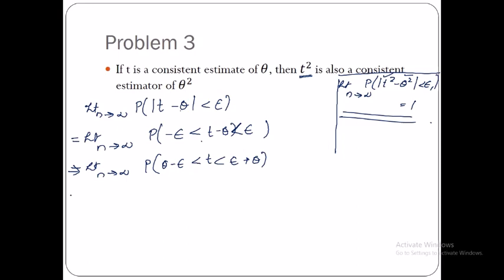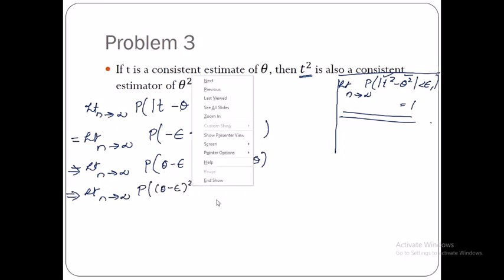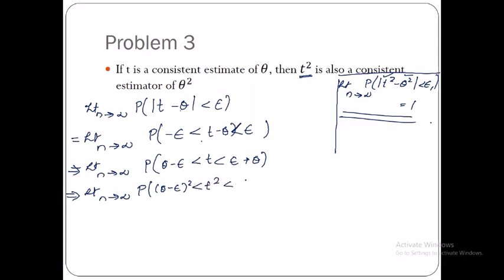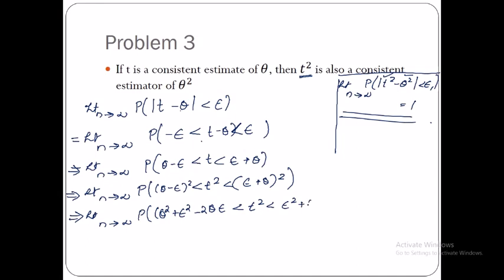Okay, now I'm going to square each term so that I get probability of theta minus epsilon the whole square less than t square less than epsilon plus theta the whole square. Okay, now this implies limit n tends to infinity, probability of, you can expand this as theta square plus epsilon square minus 2 theta epsilon less than t square less than epsilon square plus theta square plus 2 epsilon theta.